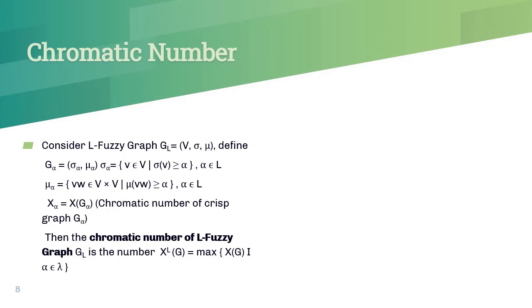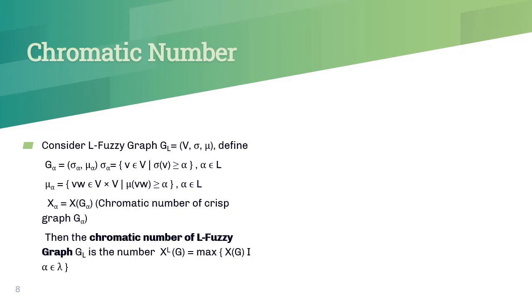Now, what is the chromatic number of an L-fuzzy graph? Let G_L equal to (V, sigma, mu) be an L-fuzzy graph. Let G alpha be a crisp graph with vertex set sigma alpha and edge set mu alpha, where sigma alpha consists of all vertices whose membership grade is greater than or equal to alpha, and mu alpha is the collection of all edges whose membership grade is greater than or equal to alpha.